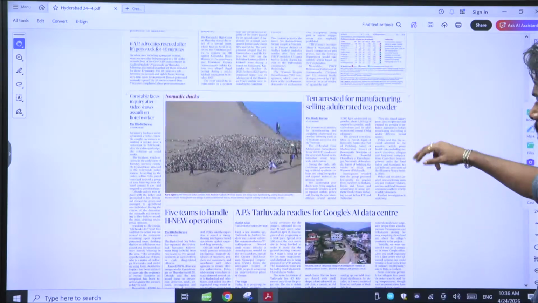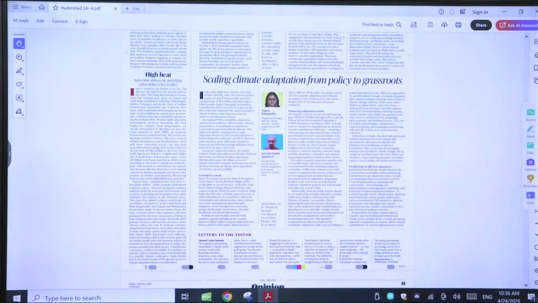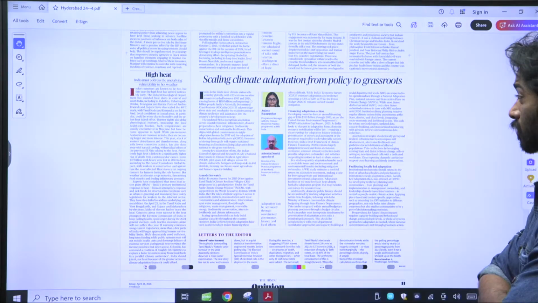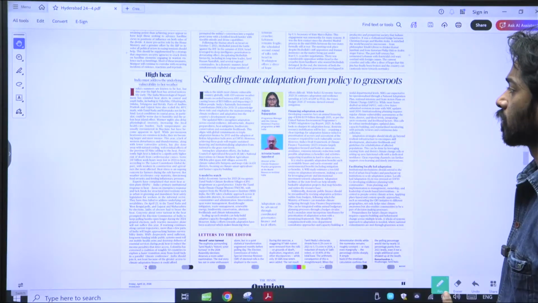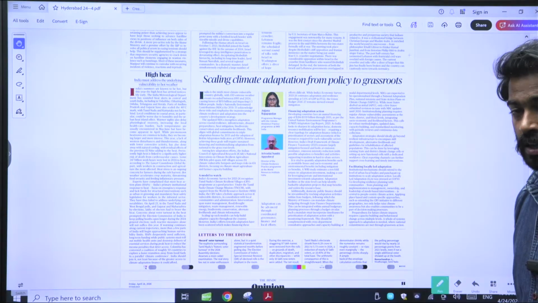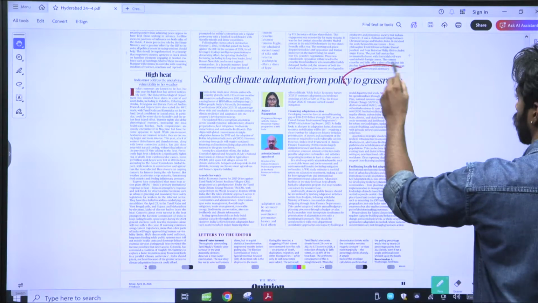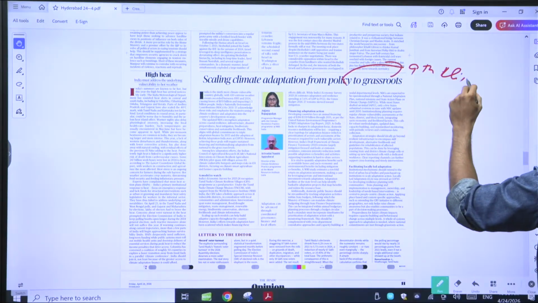Next, we have scaling climate adaptation policy to grassroots. Basically, this is talking about the Nationally Determined Contributions, and on this it is saying that India is a very climate vulnerable country. It is showing facts, such as India being the ninth most climate vulnerable country.